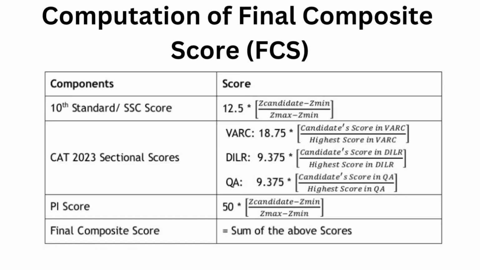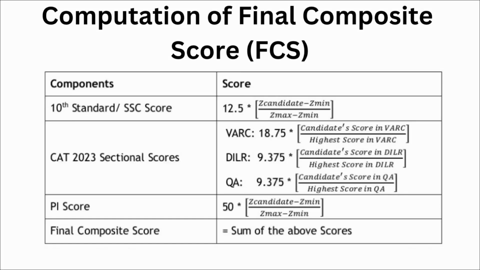Now coming to the final selection. In the final selection, 12.5% weightage is given to your 10th score, then 18.75% weightage is given to the VRC sectional score, 9.375% weightage is given to your DILR, and 9.375% weightage is given to your quantitative ability section score, and 50% weightage is given to your personal interview score. So here you can see the maximum weightage is given to the personal interview score in the final selection. If your overall performance is good in the personal interview along with a good academic profile, then you have a great chance of converting the call from IIM Indore.